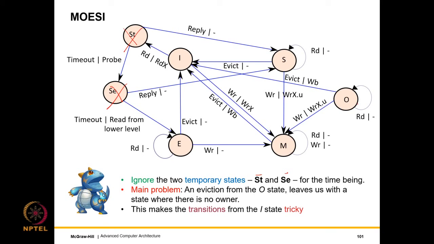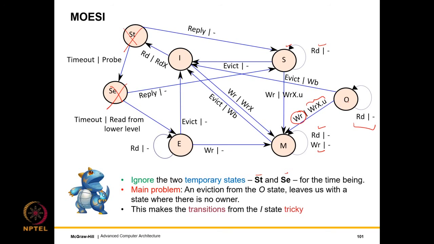In the owner state, if I want to read, well, I can continue to read, there is no problem. But if there is a need to write, then we need to invalidate the rest of the copies. So a write upgrade message is sent on the bus if there is a write request. And for the M state, everything remains the same, so we don't have to bother. And similarly for the S state also, everything remains the same.